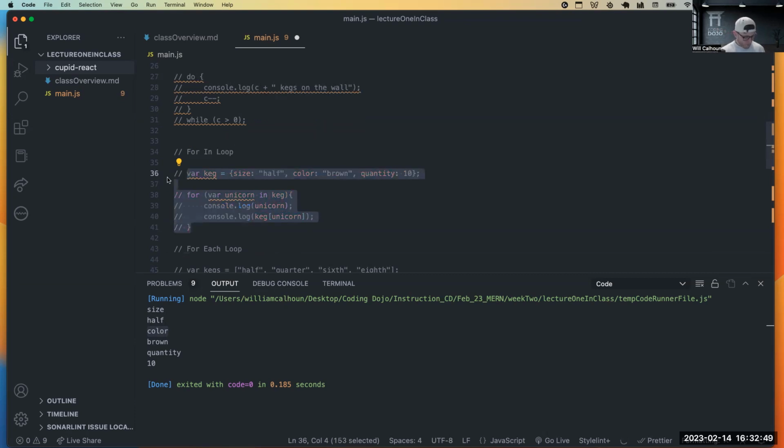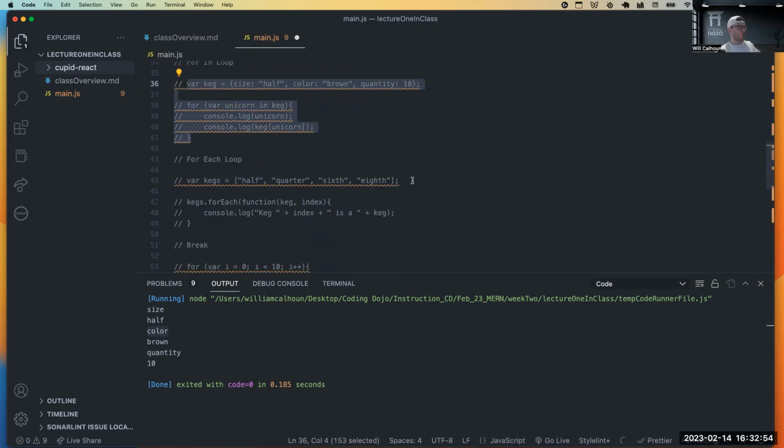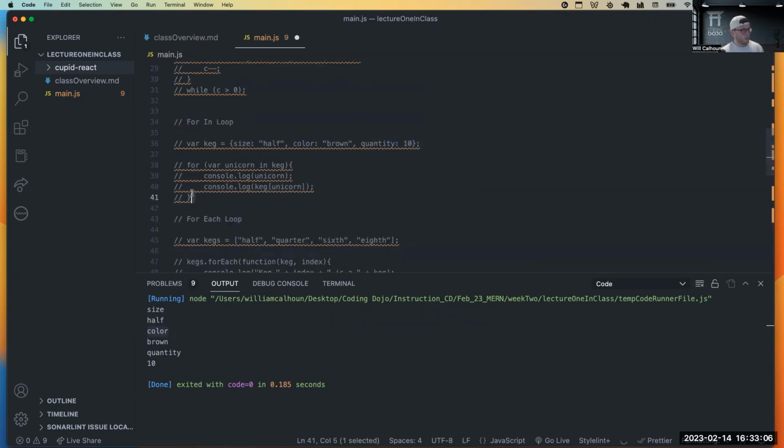Any questions on that one? It's a pretty sweet one to know. I'm going to skip this one because we're going to talk about maps and filters and stuff tomorrow. But any questions on this for in loop?